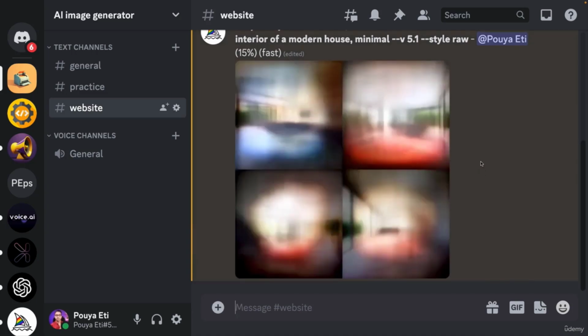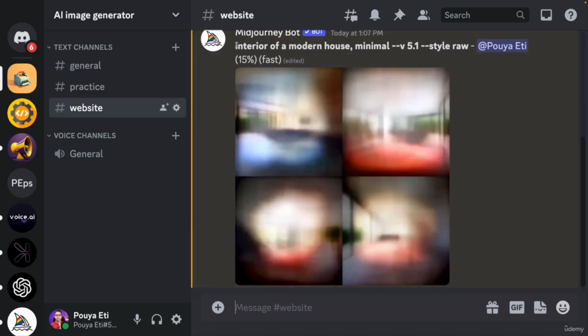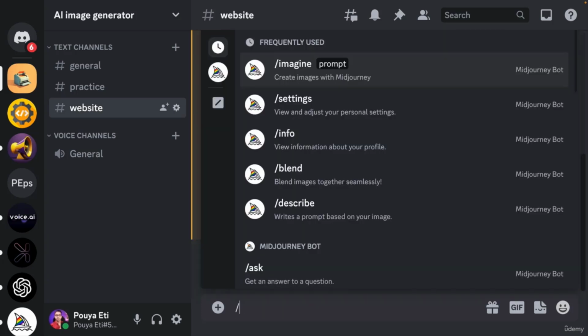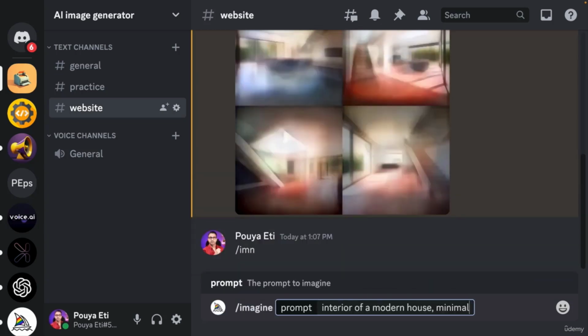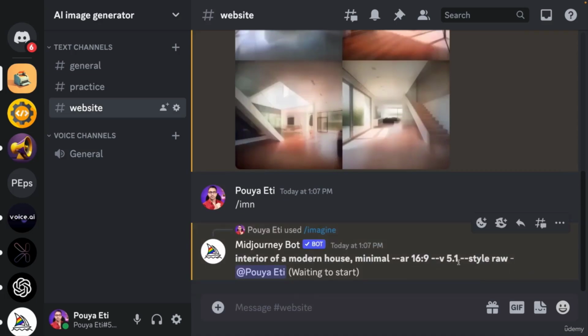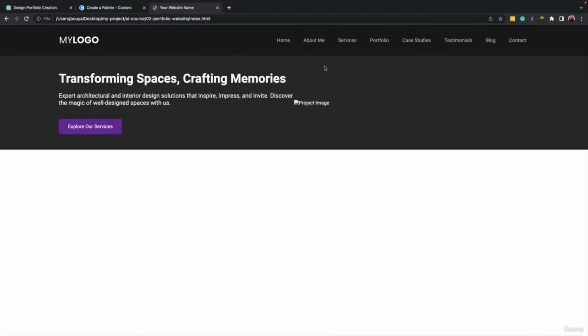Oh, one thing I forgot, the size of it, it's not good. So I'm gonna create another prompt. Imagine, and let's add --AR 16:9, okay? Because with this size, here it's much better. We have our space, it fits better like this.